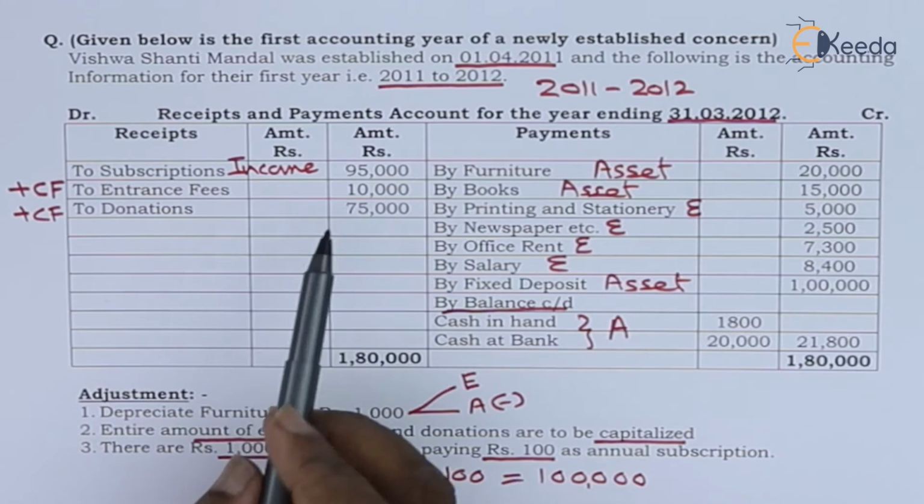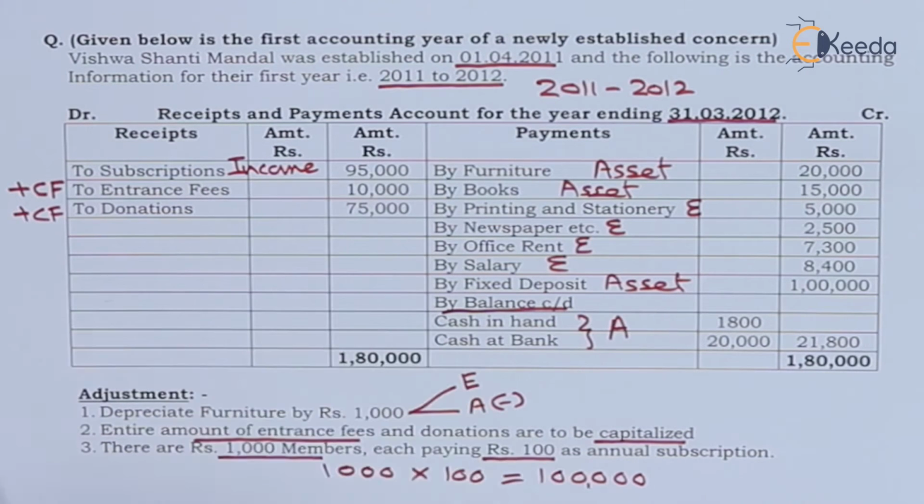Here we can see that subscription amount received is 95,000. We are required to receive entire amount of 1 lakh. So this will be recorded as income and difference will be recorded as outstanding amount, that is ₹5,000. It will be recorded as an asset.